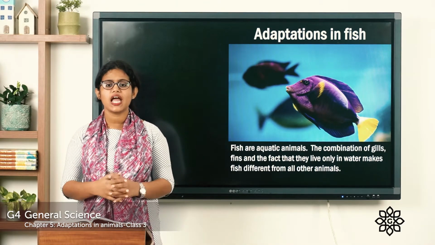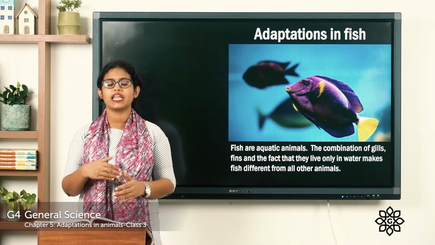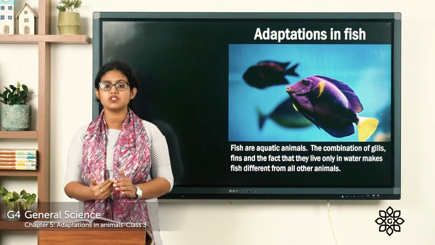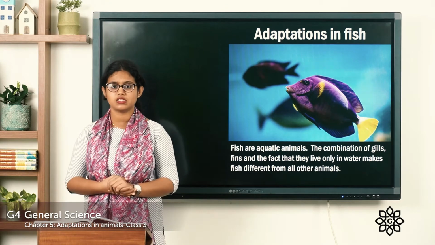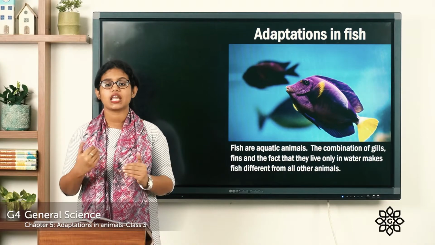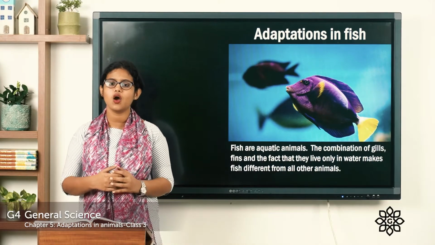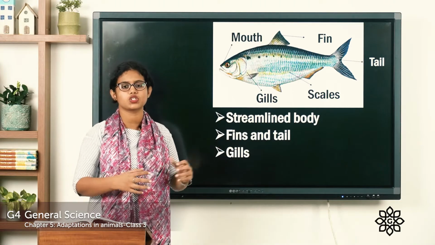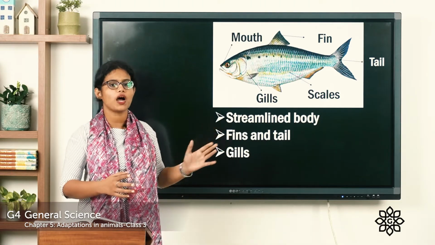These fish have some body features that help them to survive in water, that make them different from other animals. So, let's discuss the body features of these fish that help them to live in water. The first thing is, you can see the picture of the fish here and its body parts are being labeled.